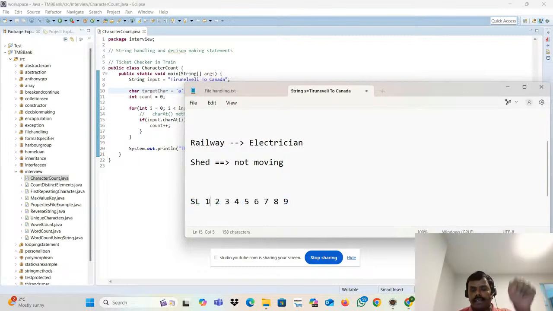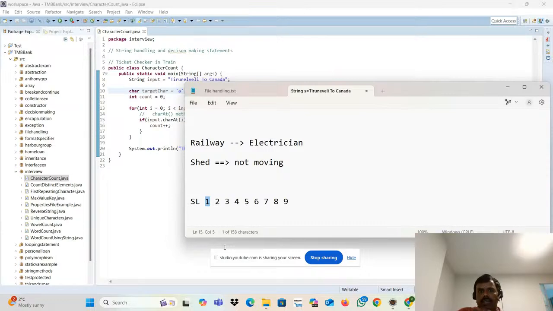As an electrician, what will you do? You will go to the first compartment and look. There are seats, and one compartment has 72 seats. You will go there and check, is any light or fan on? No. Okay, next you will go there. Is anything on? Next you will go there.